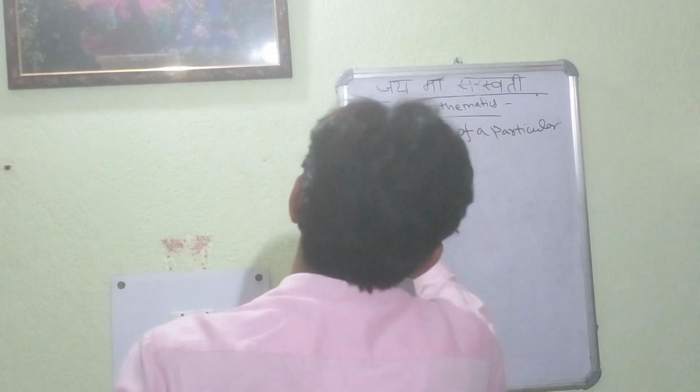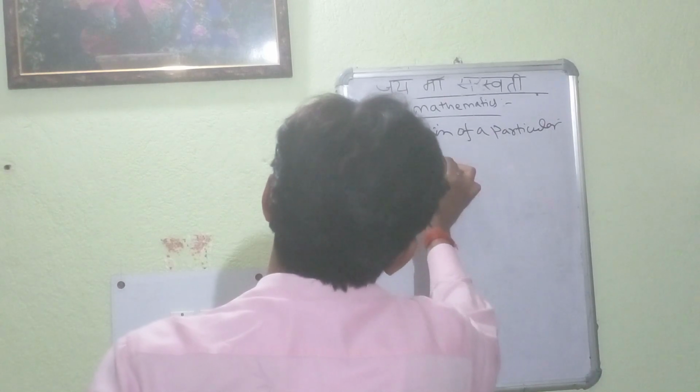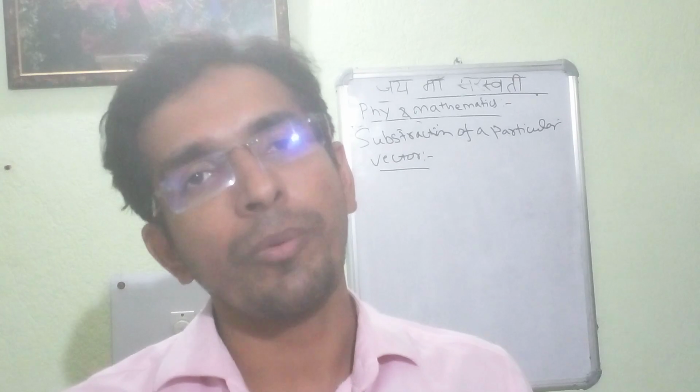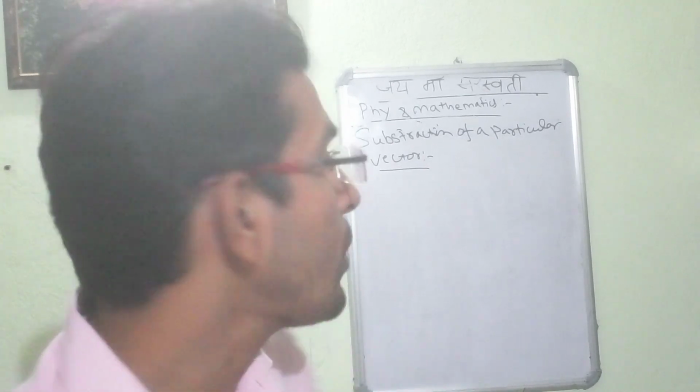Particular vector. So when we are talking about the subtraction part in the context of vectors, we will just add the two vectors, but we will reverse the direction of any one of the vectors. That operation will also be defined as addition, but with the direction already changed, and finally we will get the subtraction of that vector. I will show you one example.